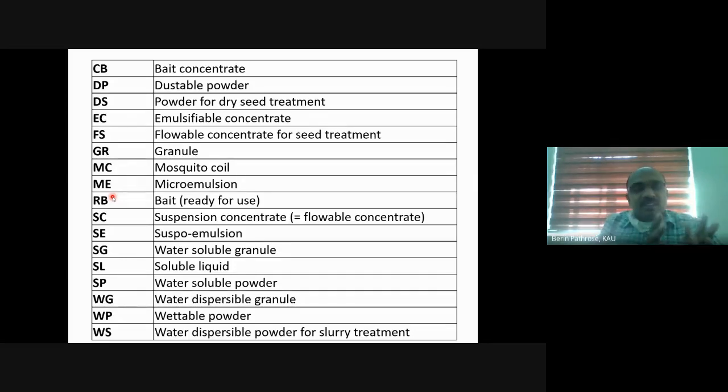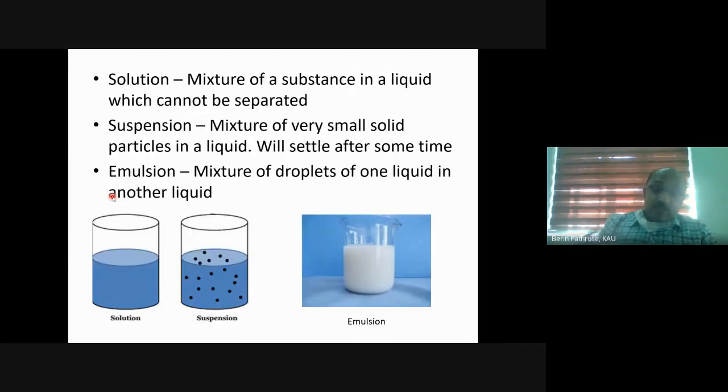So these are the several ways. I have taken only a few examples. It is not for memorizing; I have just listed out a few for convenience. I think there are more than 50 or 60 kinds of formulations. And now we will see the formulation. Before going into formulation, a few things are there. You know this already, but this is just a reminder.